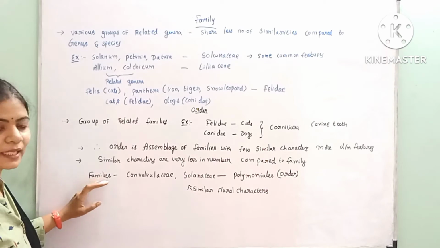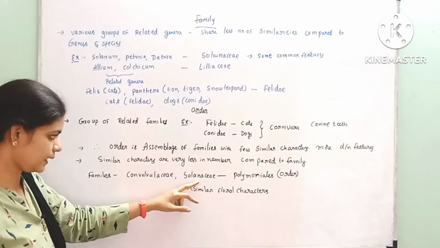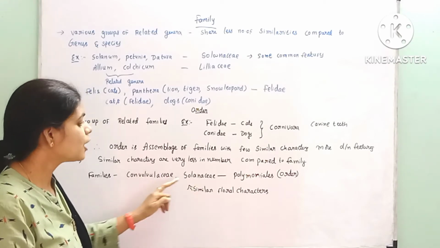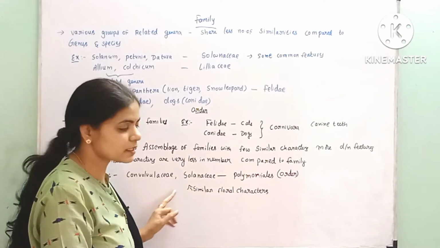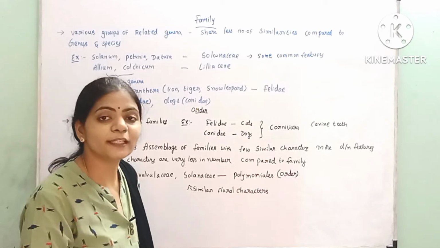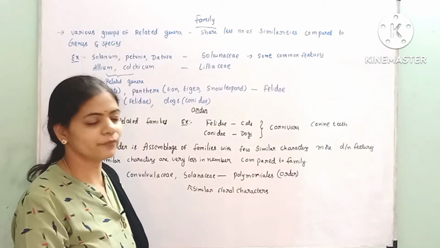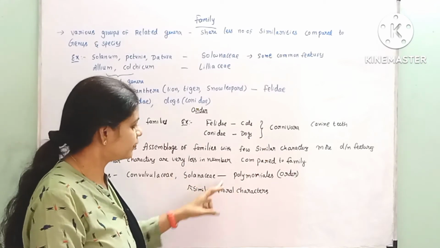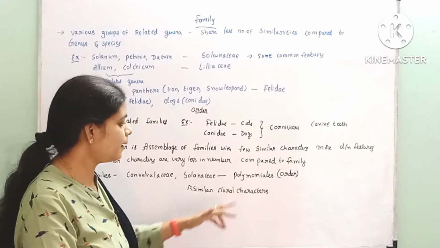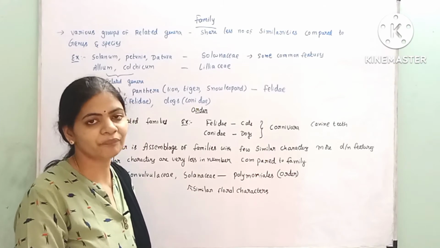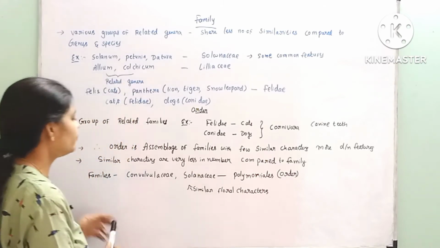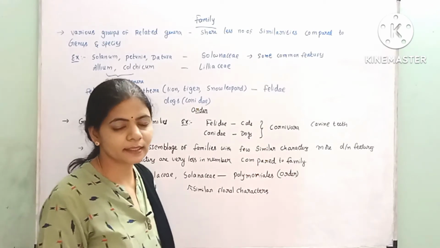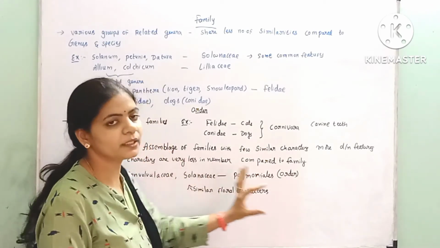Here if you see the families Convolvulaceae and Solanaceae, these are the two families. Both of them were placed under the common order Polemoniales, which, in addition to these two, includes 3 more families. All of them were kept under one order, the Polemoniales. Here, all of them exhibit similar floral characters, that is why they have been kept under the common order.